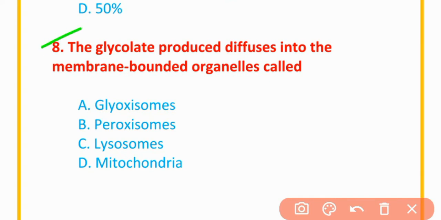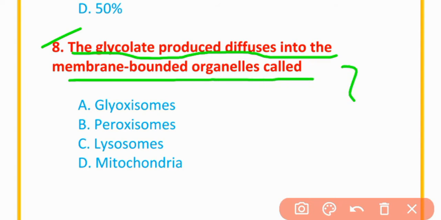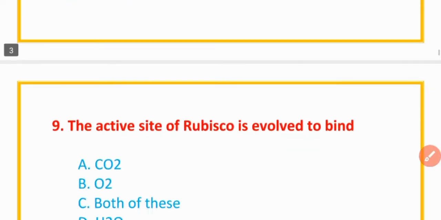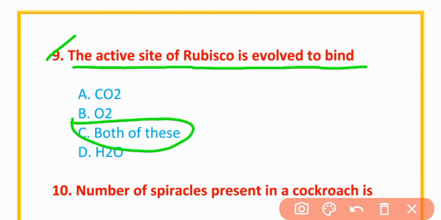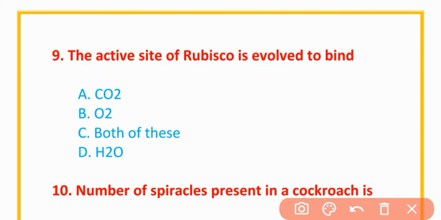MCQs number 8. The glycolate produced diffuses into membrane bounded organelles called peroxisomes. MCQs number 9. The active site of Rubisco is involved to bind both of these, carbon dioxide and oxygen.